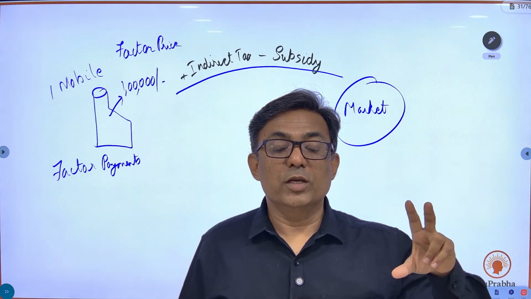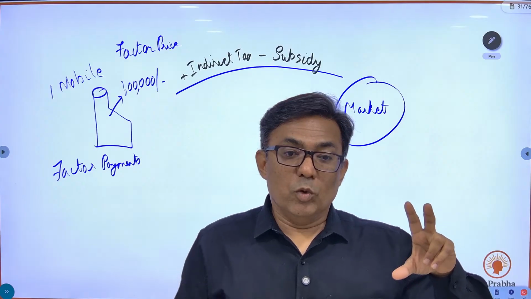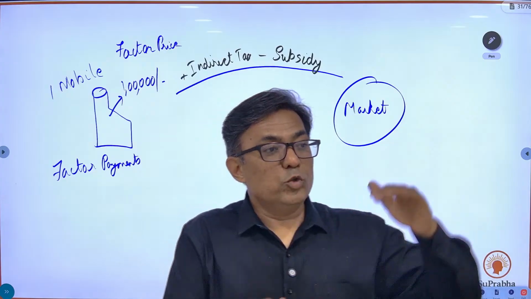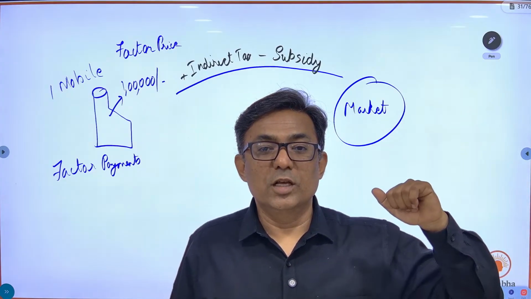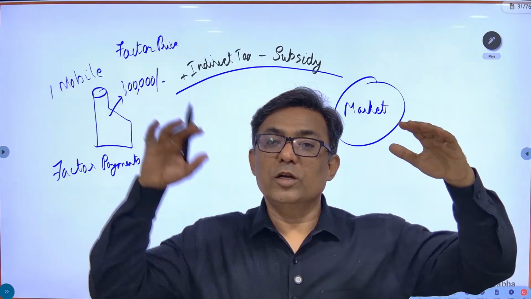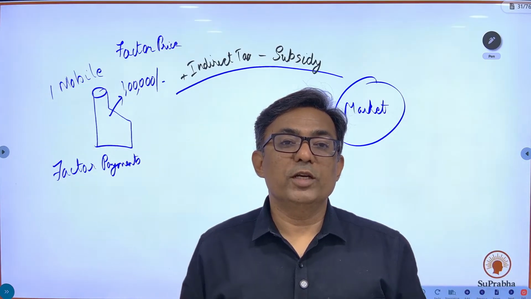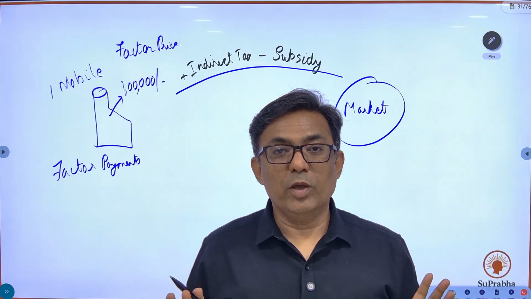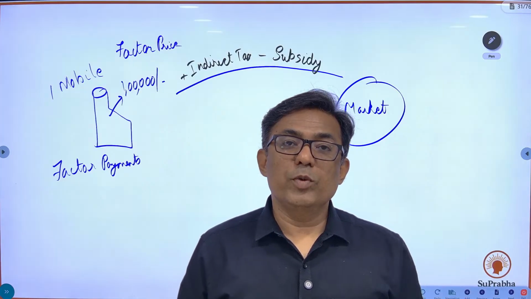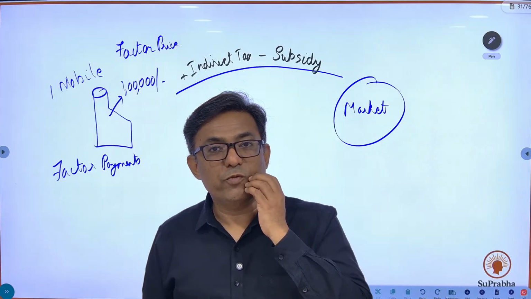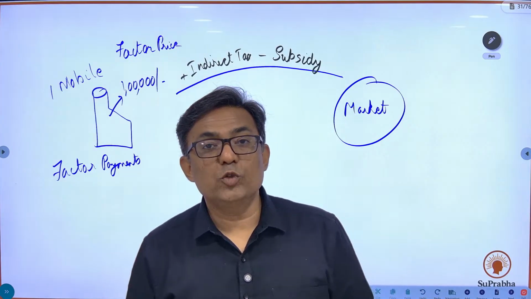The price is not zero. Whatever service the hospital has produced, there is going to be a price, but all this price is borne by the government. They provide it as a subsidy, therefore poor people get it at 0 rupees. The doctor needs to be paid a salary. Anyone working in a government hospital, no one is going to work for free. So the doctor has to be paid a salary.